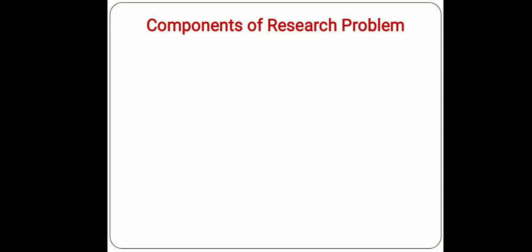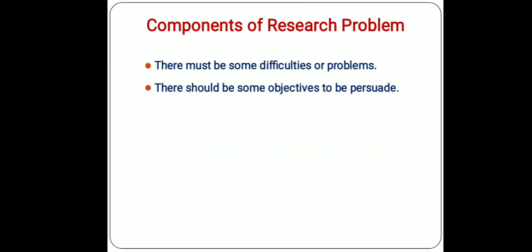Then what are the important components of a research problem? There must be some difficulties or problem. Without problem, we cannot define or formulate a research problem. There should be some objectives to be pursued. Whatever problem we have, we must have objectives to be achieved: what we need after doing research from that problem, what we expect as a solution.